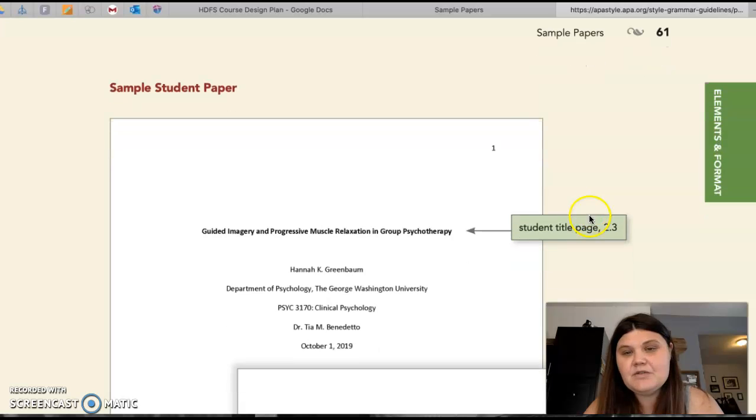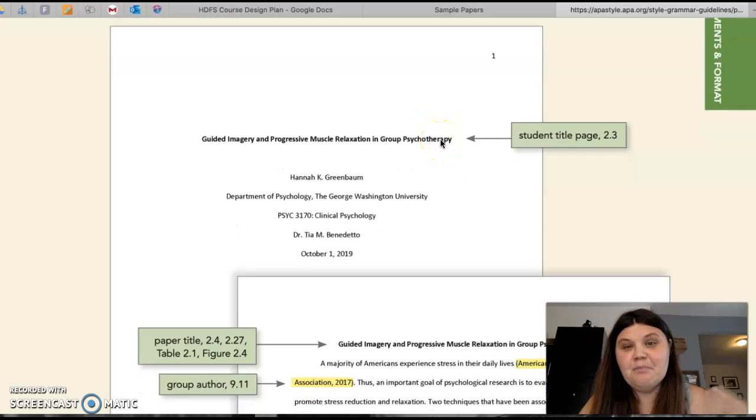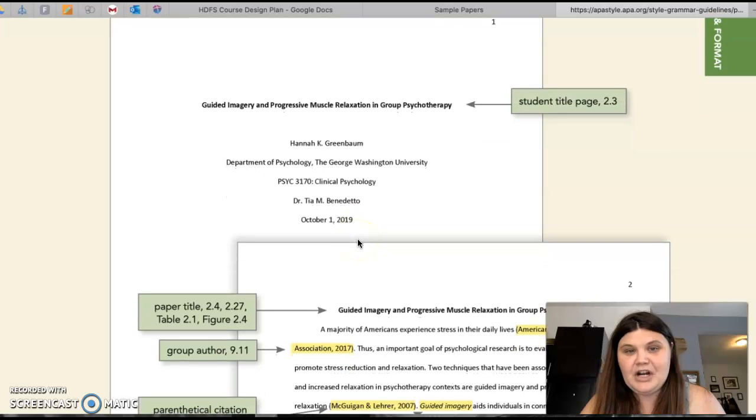The first thing is you do need a page number, but you do not need a running head anymore. That is the old version and it is not necessary anymore. Then a title, and the new guideline is that the title is bolded. Then some information here: your name, your program and university, the course number, your instructor, and the date.